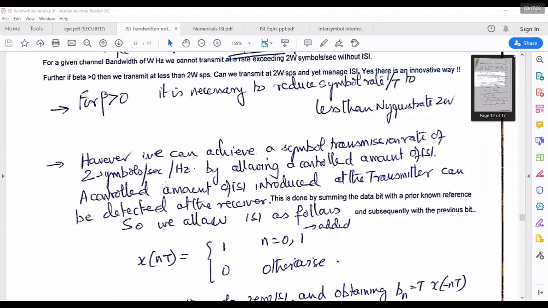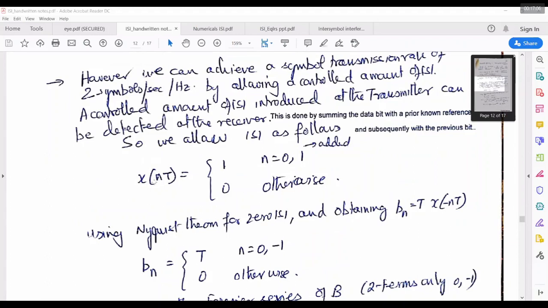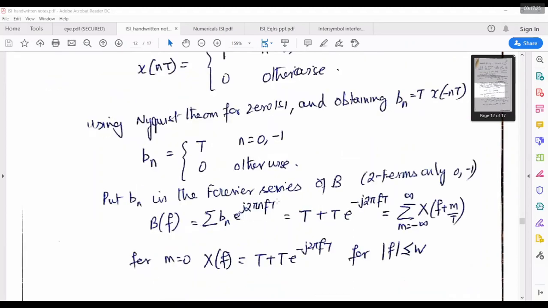Now we need to calculate Bn, the Fourier series coefficient. Bn and x of t are related as Bn is equal to x of minus nT. So Bn is equal to x of minus nT, meaning n is equal to 0 and minus 1. It should be T, so Bn is equal to T only, and 0 otherwise. So B of f now becomes the sum of Bn e power j2 pi f nT. Now in this entire equation, as we told, we are considering the principal component, so only at m equal to 0 it is there. So this is T at 0. At minus 1 it is T times e power j2 pi f, n is minus 1.